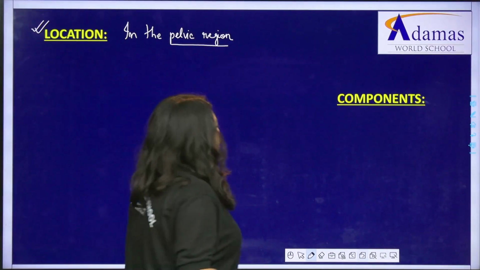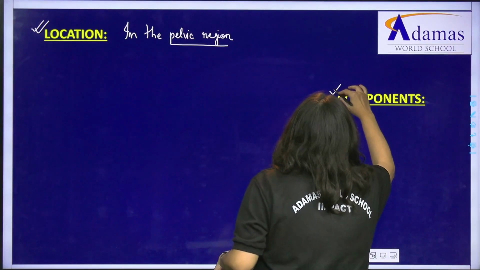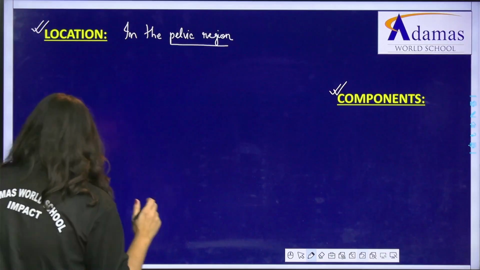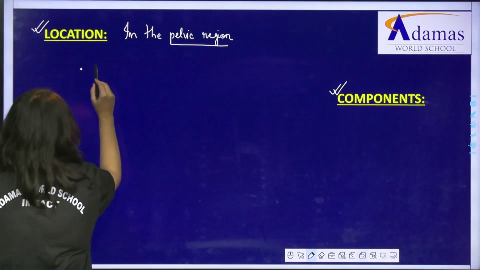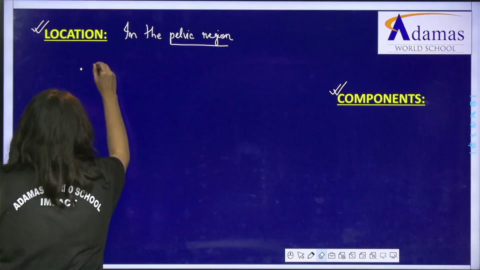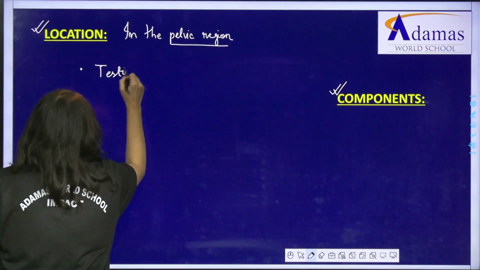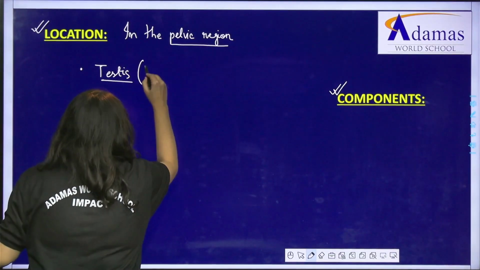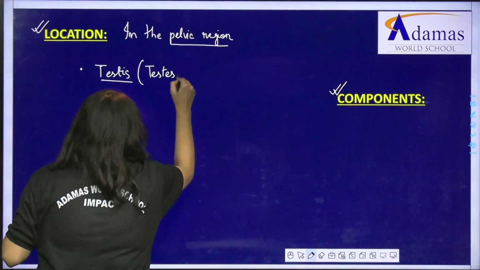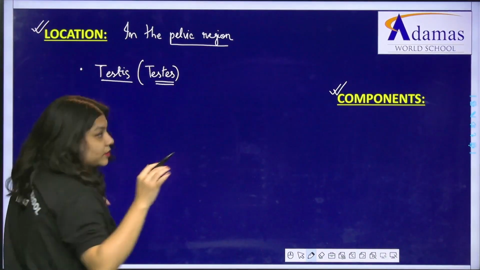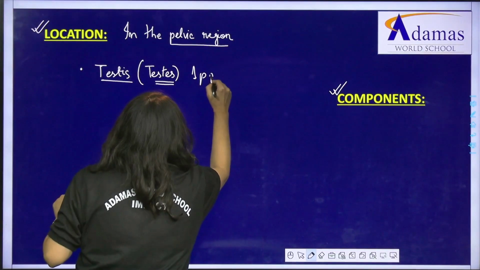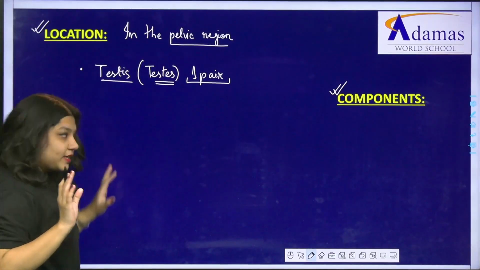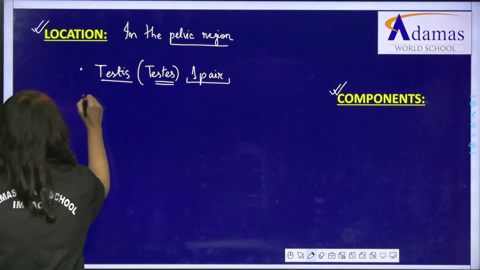Okay. Now, talking about the different components of the male reproductive system. The main components that are present are, first thing that we have is testis. Note the spelling, T-E-S-T-I-S is the singular form, and T-E-S-T-E-S is the plural form. Why the plural form? Because there is a pair of testes present in the male body, right? Now, other than that, what do we have?